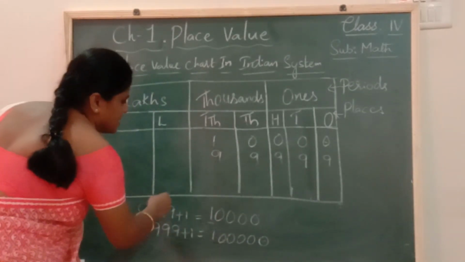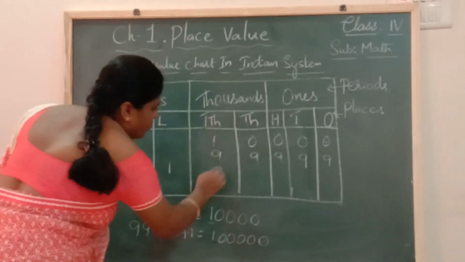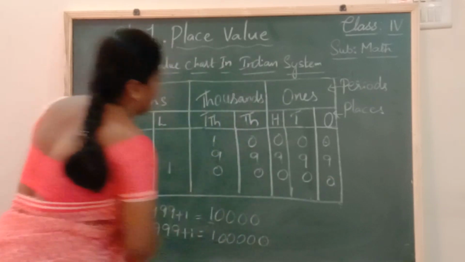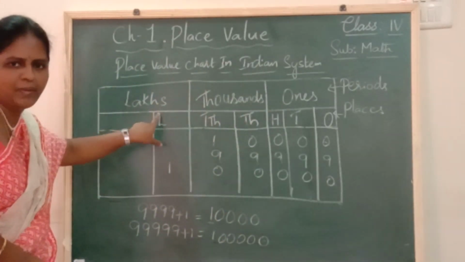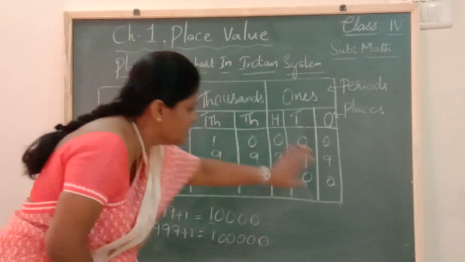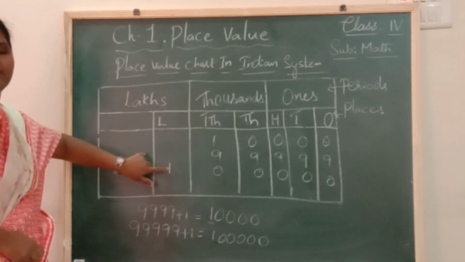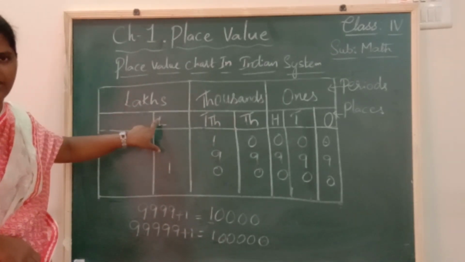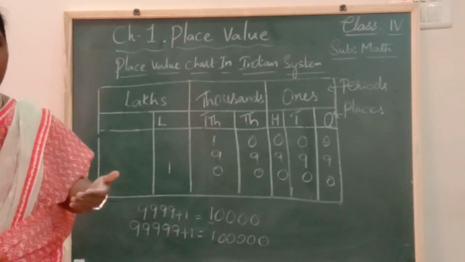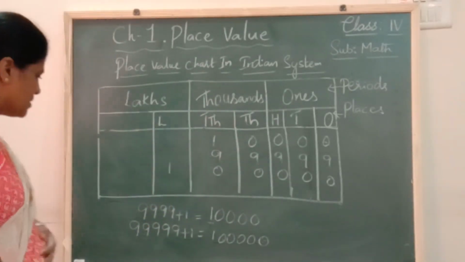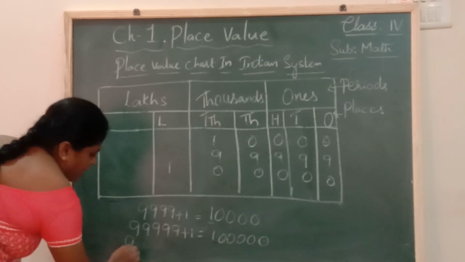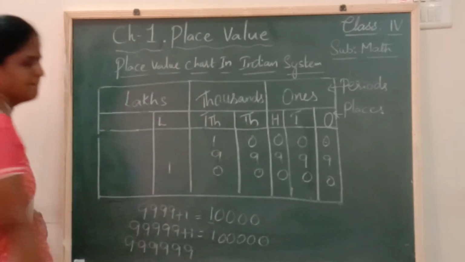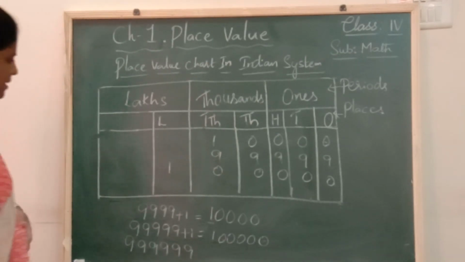So let me write this number now. 1 followed by 5 zeros. So how do I read this number now? 1 is in lakhs place, remaining all are zeros. So I read this number as 1 lakh. So this is called as 1 lakh, children. So what is the greatest 6-digit number? Greatest 6-digit number is nothing but 6 nines, children.